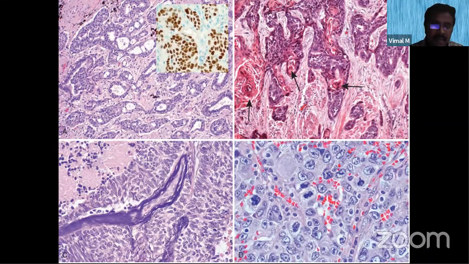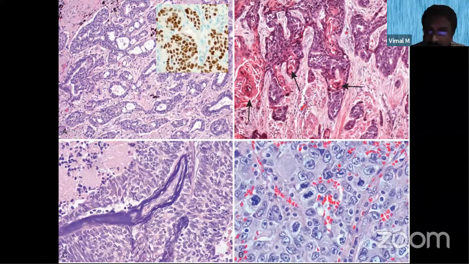What is depicted in this picture is, around a blood vessel, there is smudging of the nuclear chromatin. You can see the nuclear material showing a smudged appearance. This smudging around a blood vessel is called the Azzopardi effect. The Azzopardi effect is commonly seen in small cell cancer.